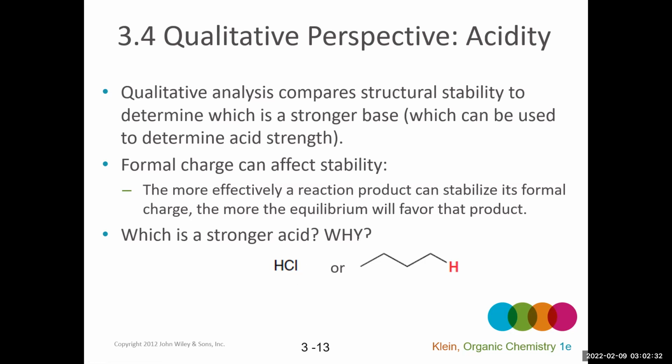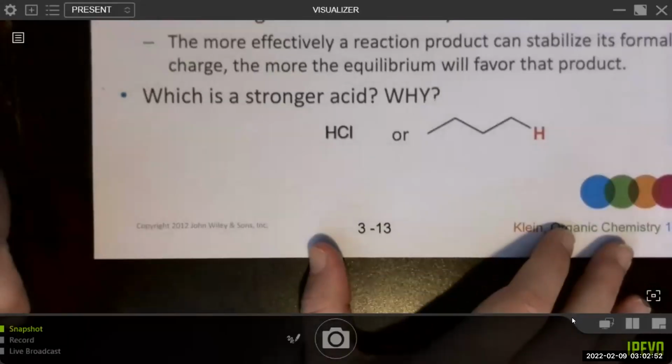But that's neither here nor there. How do we know? What about the structure tells us that this might be the stronger acid? What you actually want to do when you're comparing two potential proton donors or acids is compare the stability of the conjugate base.